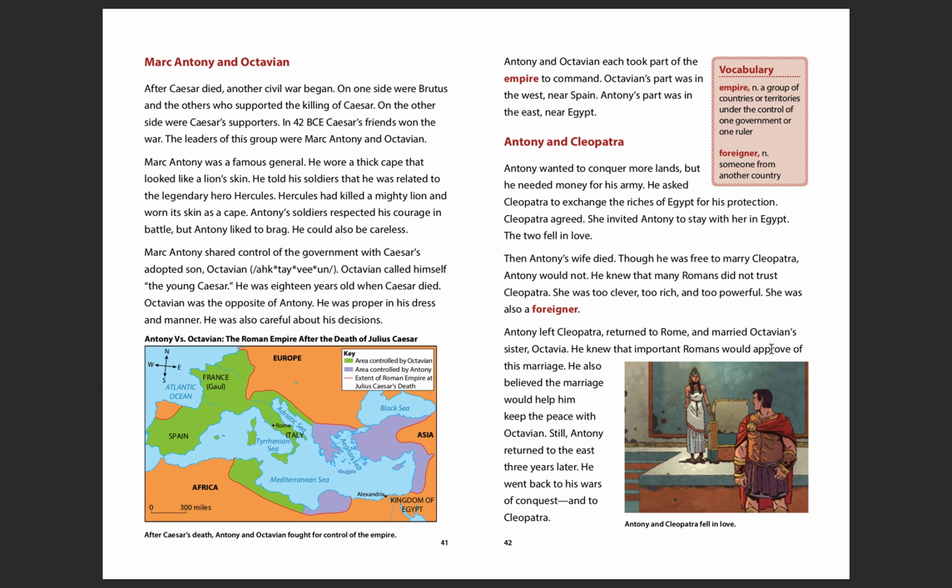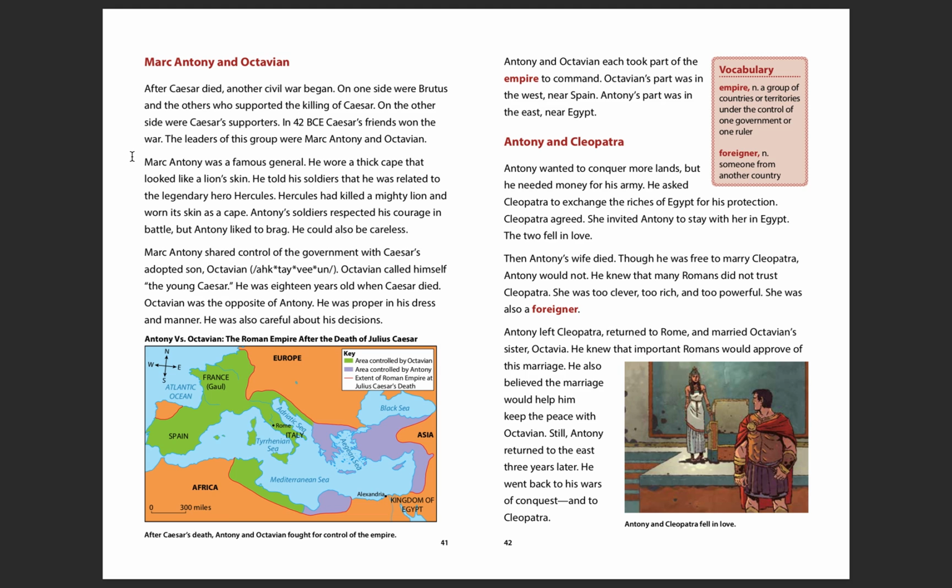All right, Mark Antony and Octavian. After Caesar died, another civil war began. On one side were Brutus and the others who supported the killing of Caesar. On the other side were Caesar's supporters, the people that were mad that Caesar got killed because they liked him. In 42 BCE, Caesar's friends won the war. The leaders of this group were Mark Antony and Octavian.